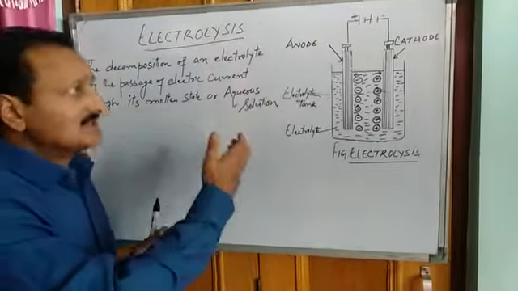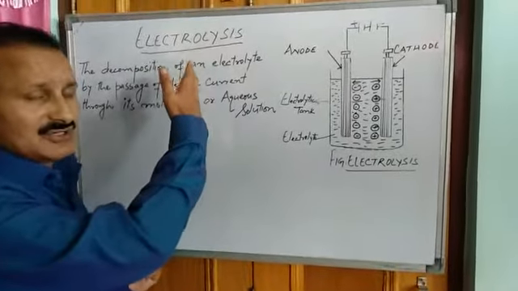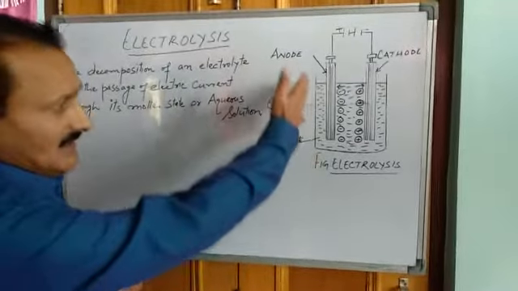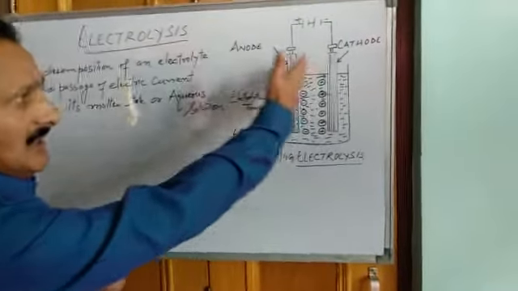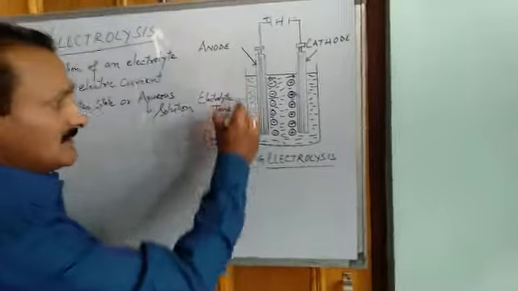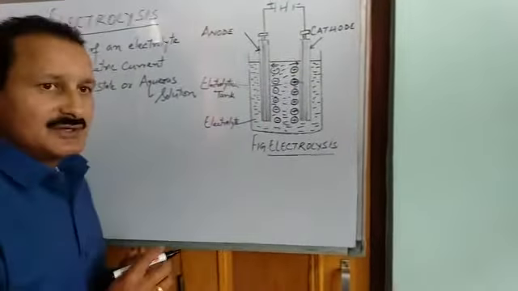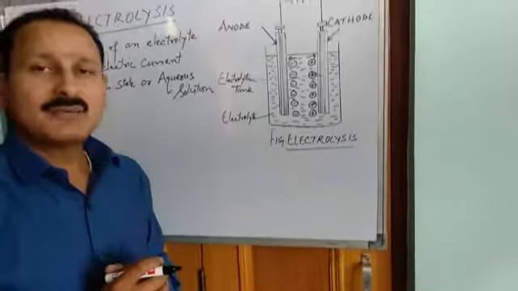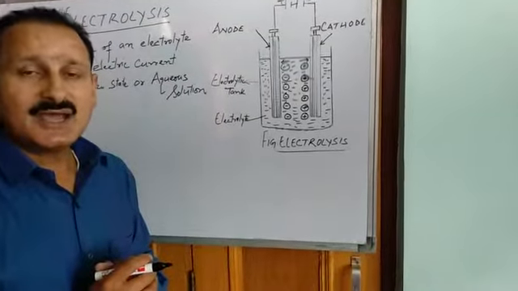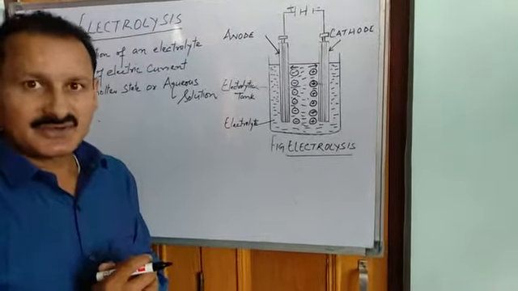To explain the process of electrolysis, we have here a tank. This tank should be made up of glass or any other bad conductor of electricity.